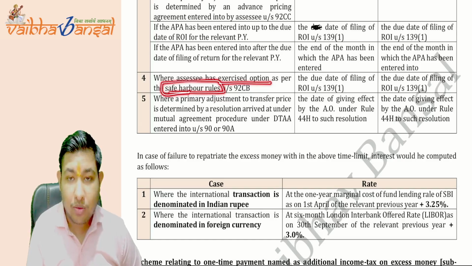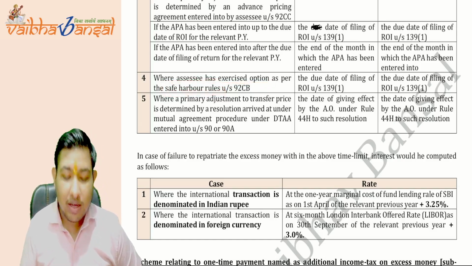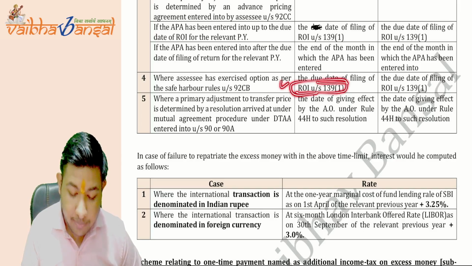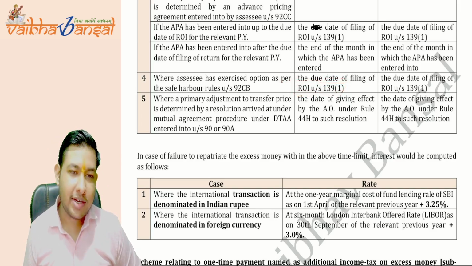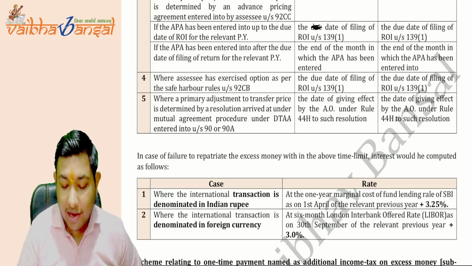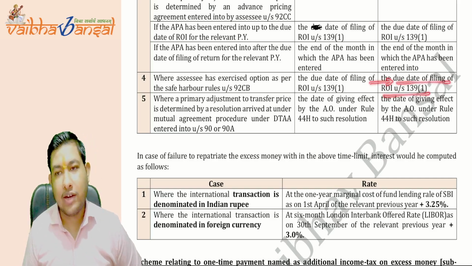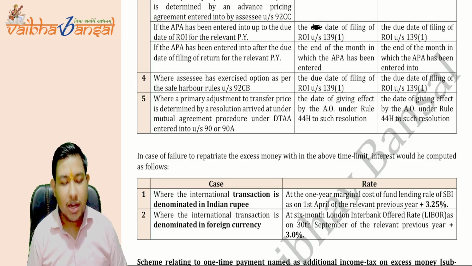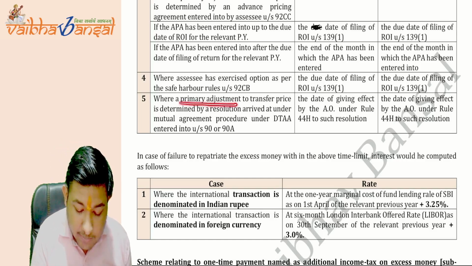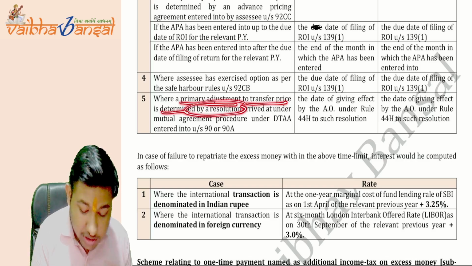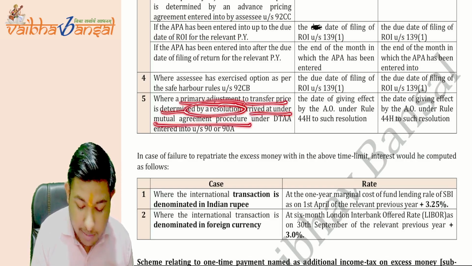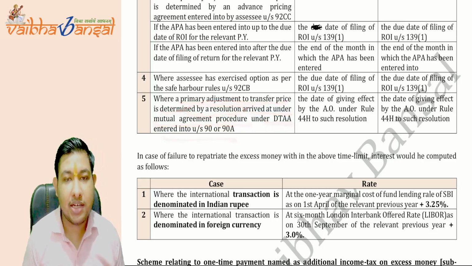for the safe harbor rules, if they apply, then the due date of filing of return will be the date from where you have to repatriate the amount within 90 days. If you haven't, then the due date of filing of return is the date from where the interest meter will start. Now, where the primary adjustment to transfer price is determined by a resolution arrived under the mutual agreement procedure under the DTAA of section 90 or 90A.